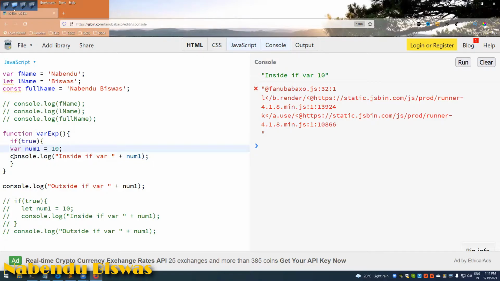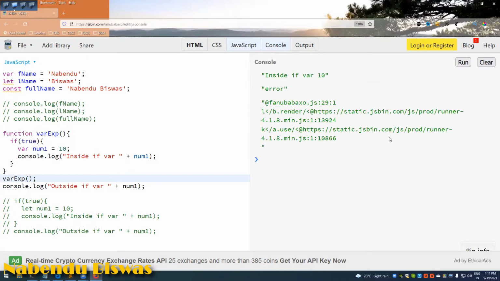But the one thing is that I have to also call this function. So function calling is generally like this. Clear it and run it, and it will give an error, because now the num is ending here only, inside the function only it is ending. So this is what is known as var is a functional scope, not a block scope like let, and this